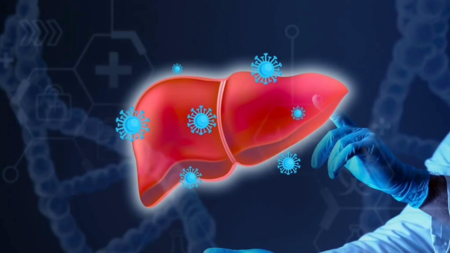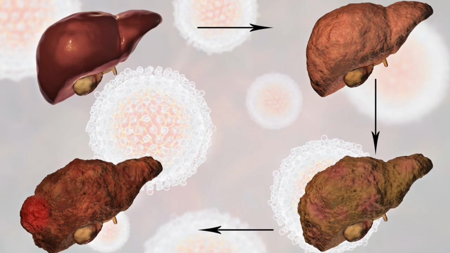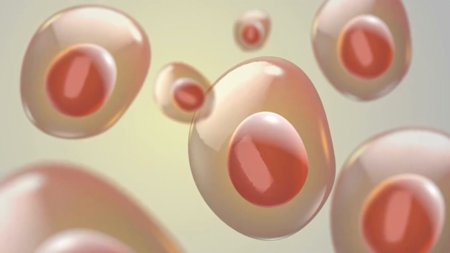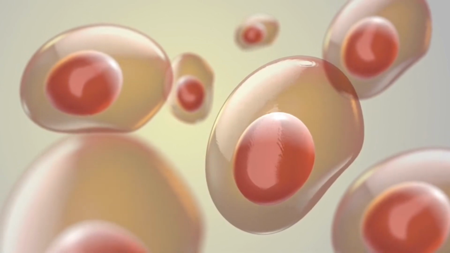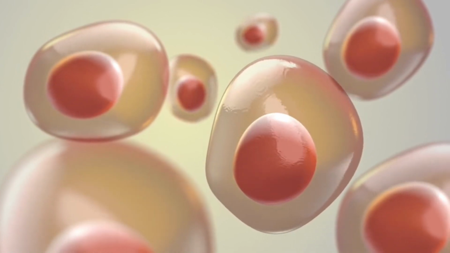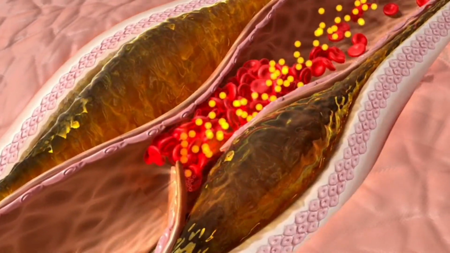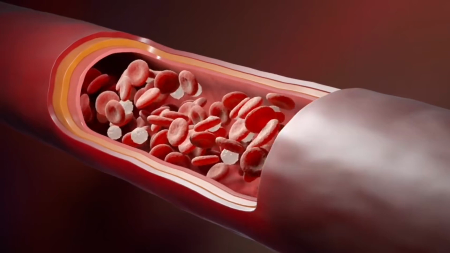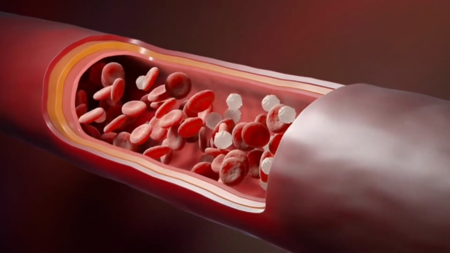This shift increases the breakdown of fats, resulting in elevated levels of free fatty acids in the blood. These free fatty acids can accumulate in non-adipose tissues, a condition known as ectopic fat deposition, which further impairs insulin signaling and exacerbates insulin resistance. Furthermore, the excessive fatty acids enhance the production of triglycerides and very low-density lipoprotein in the liver, which contributes to dyslipidemia, a major risk factor for cardiovascular diseases.